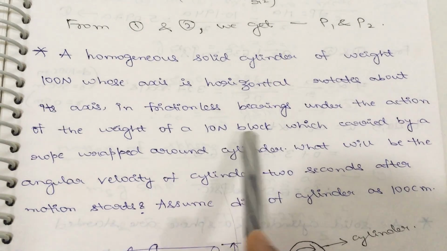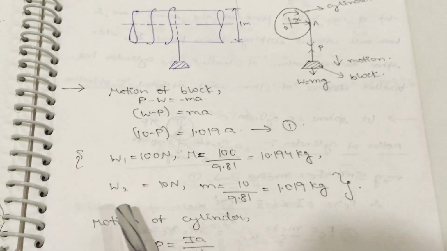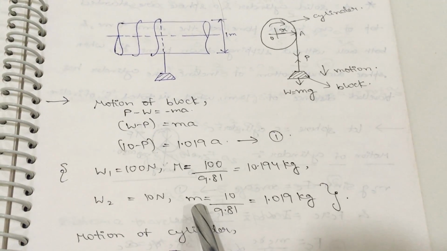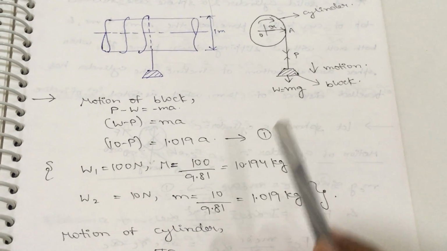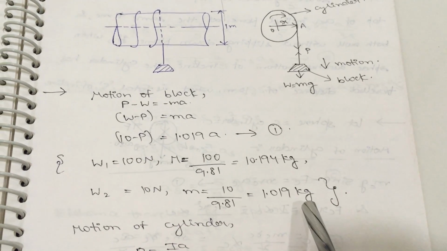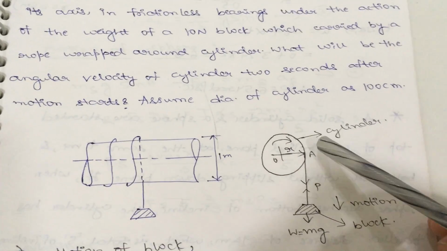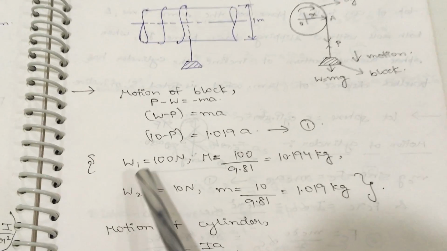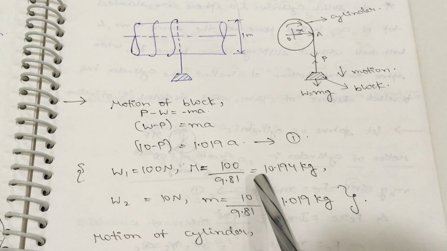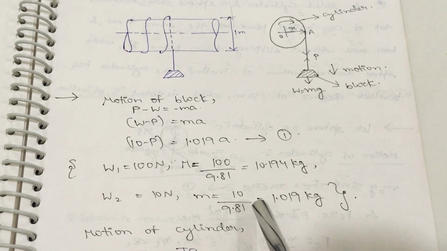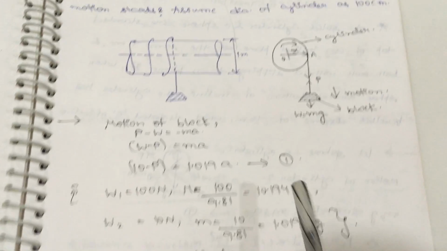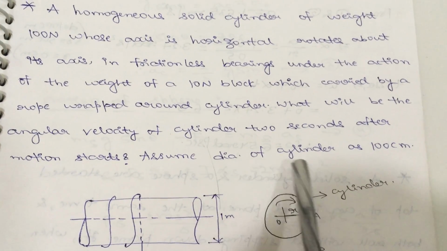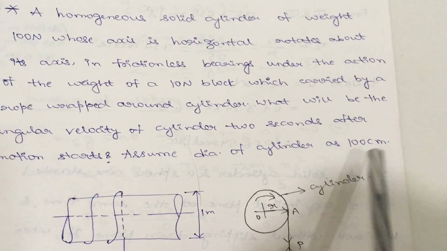Next, the weight of the block is given as 10 Newton. So W2 is equal to 10 Newton. Again from the formula of the weight we can calculate the small m value for the block, that is nothing but 1.019 kg. So from the weight values we have calculated the capital M value for the cylinder and the small m mass value for the block. And time is given as 2 seconds, and the diameter of the cylinder is given as 100 centimeters.